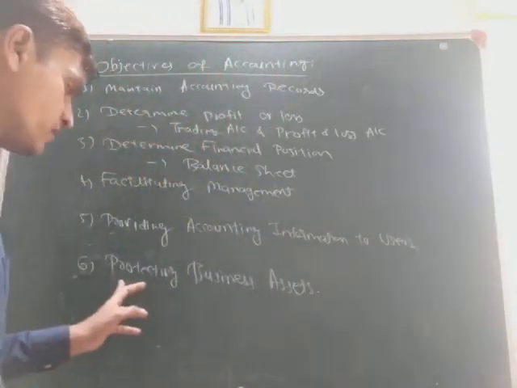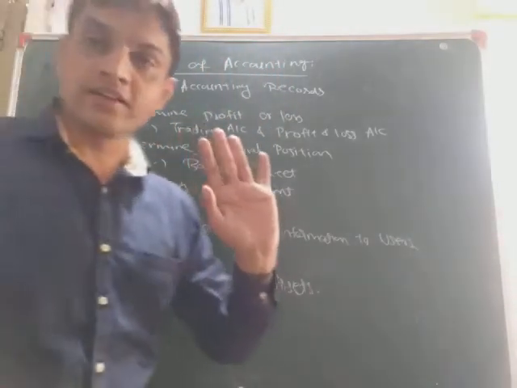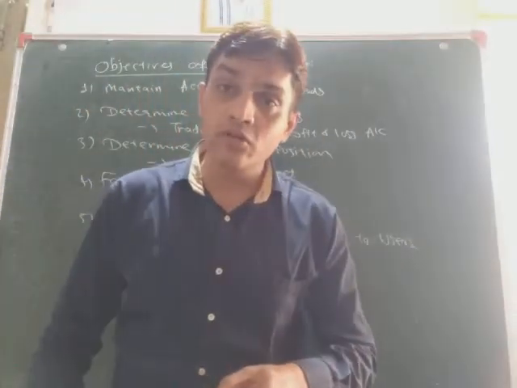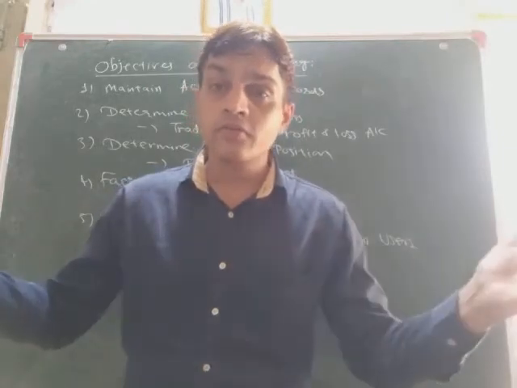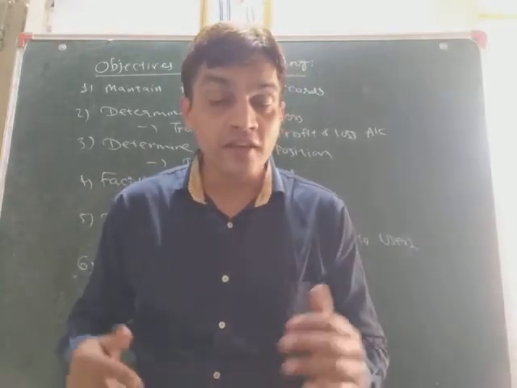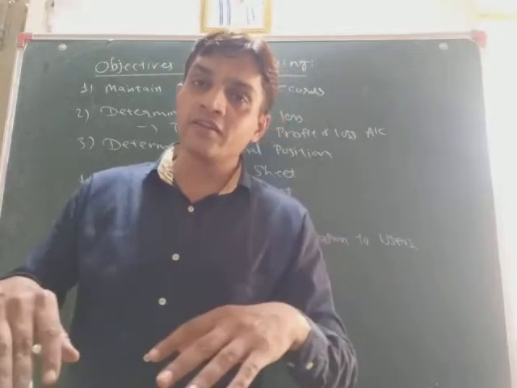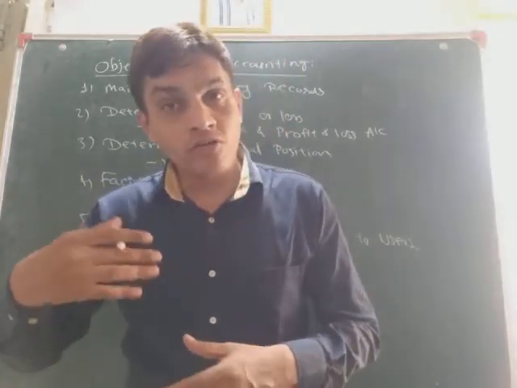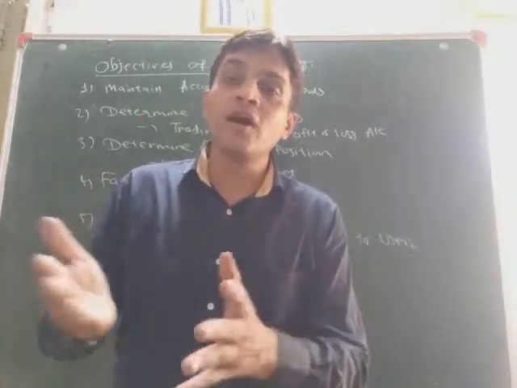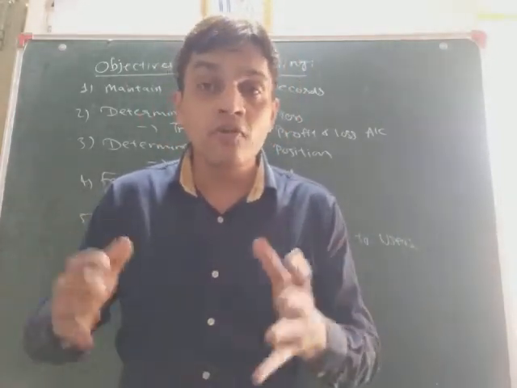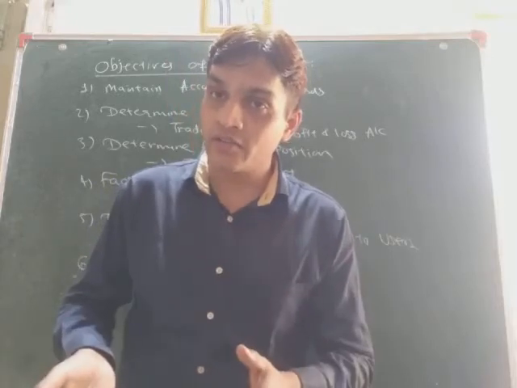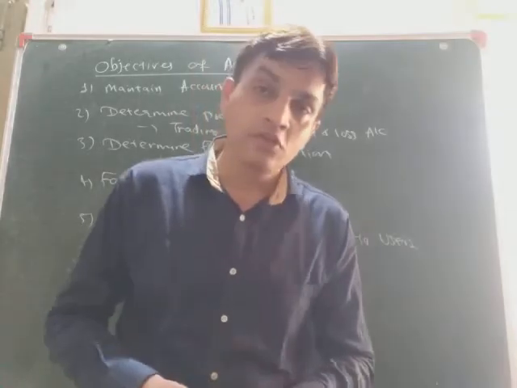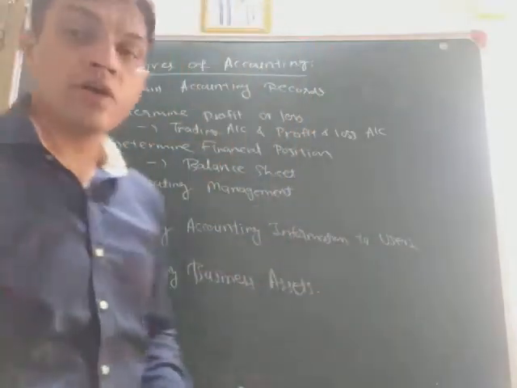And the last one is protecting the business assets. By accounting records the management can know that we have this kind of property, we have this kind of assets, and by knowing that they are able to protect them. There would be no chance to harm the assets, because they are already recorded in the accountings. So these are the 6 objectives of accounting.